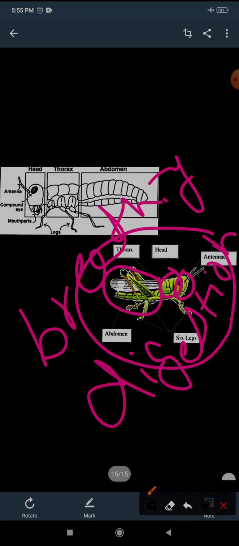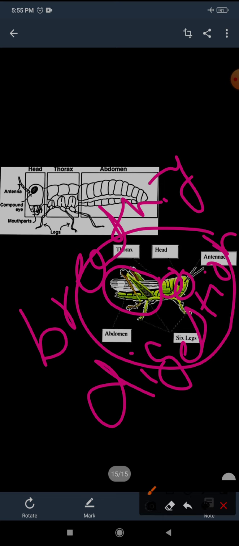Like we have a nose for breathing, but the insect does not have a nose. Have you seen a nose in any insect? No. So insects instead have spiracles. These are small hole-like structures, like the holes in our nose, which are called nostrils.